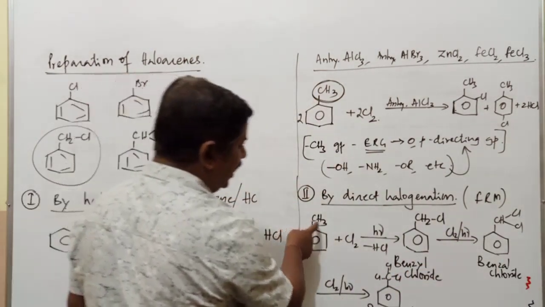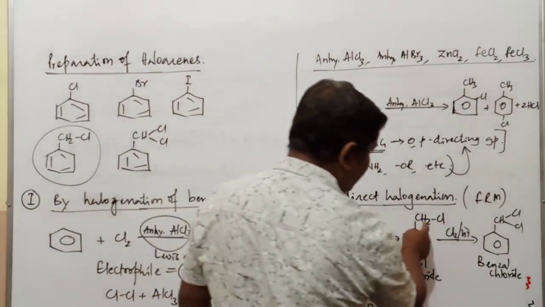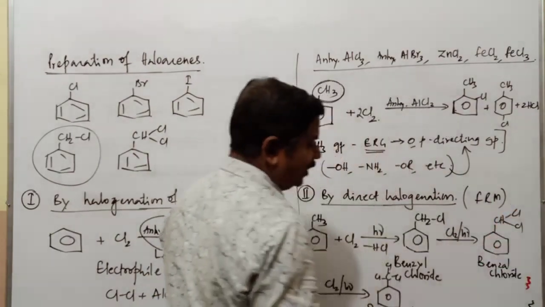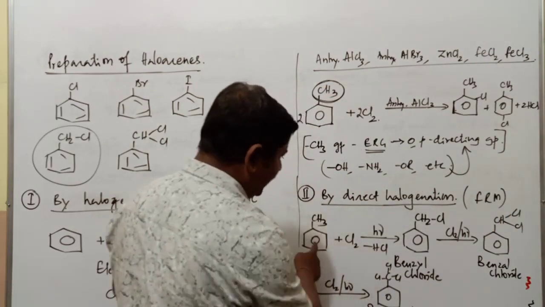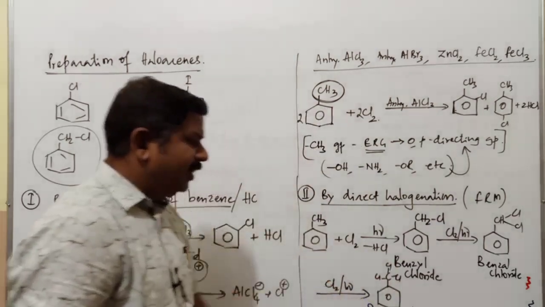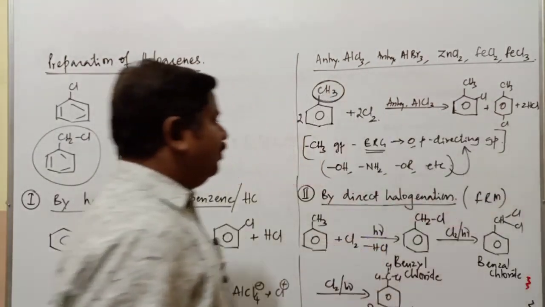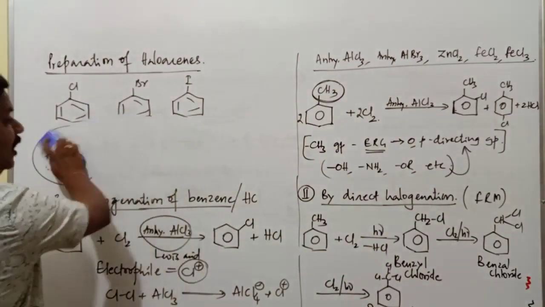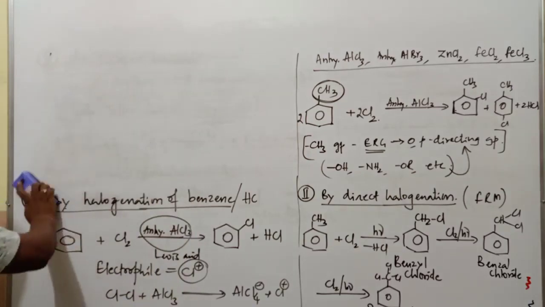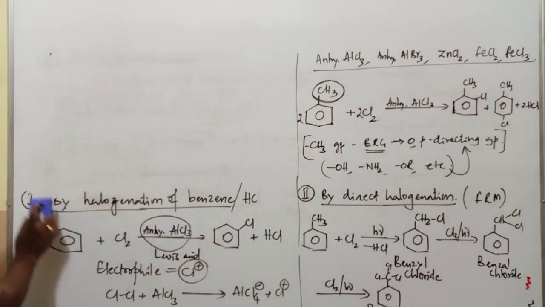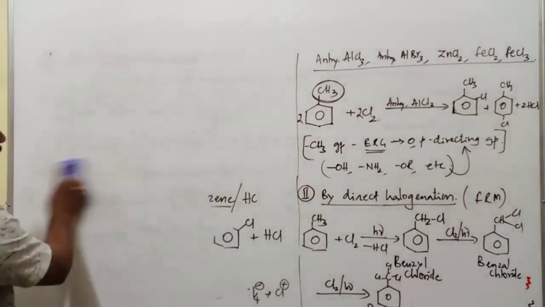First, toluene containing 3 hydrogen atoms has one replaced by 1 chlorine atom, giving benzyl chloride. One more hydrogen atom replaced by chlorine gives benzal chloride. If all 3 hydrogen atoms are replaced by 3 chlorine atoms, it is called benzotrichloride. So this is also a method of preparation of alkyl halides. Those are not haloarenes. Haloarenes are those compounds where halogen is directly present on the benzene nucleus, but those are commonly called alkyl halides.